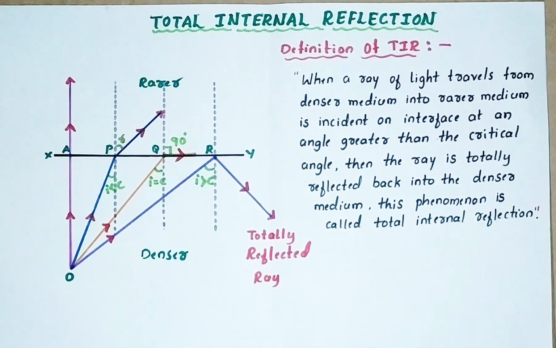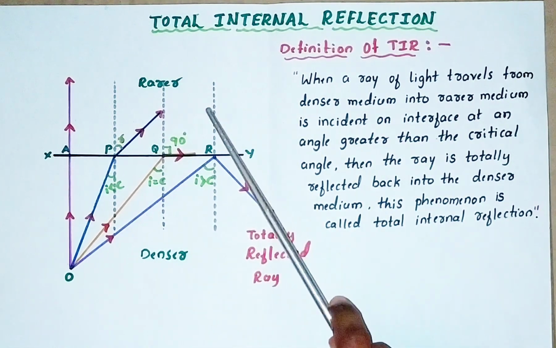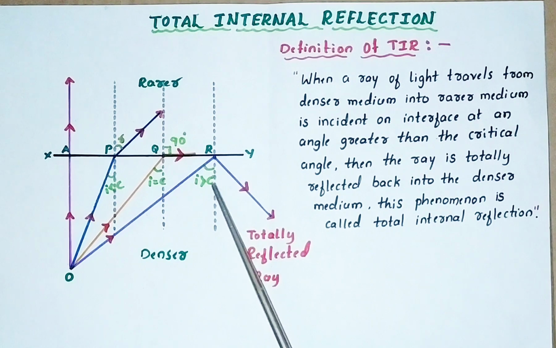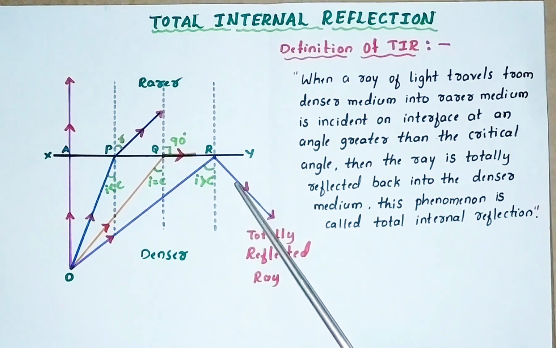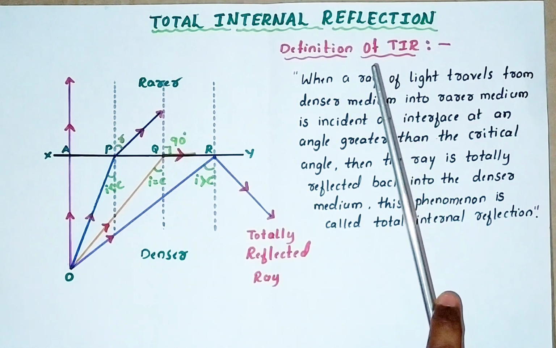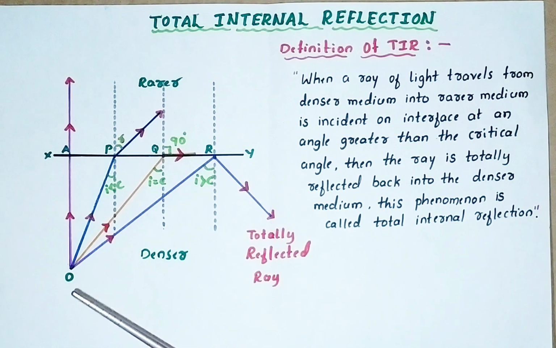See here. When the ray of light is traveling from denser to rarer medium, right? Then, if angle of incidence is greater than critical angle, this condition we have to write. When angle of incidence is greater than critical angle, then the ray of light is totally reflected back to the same medium. So, this phenomenon is called total internal reflection. Or in a simple way, you can write both the conditions of TIR, that gives the definition.